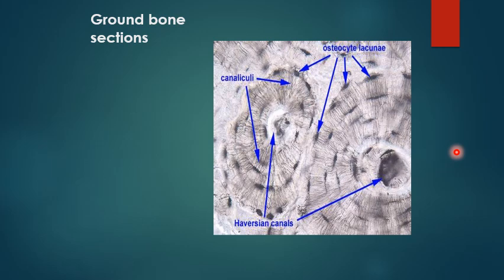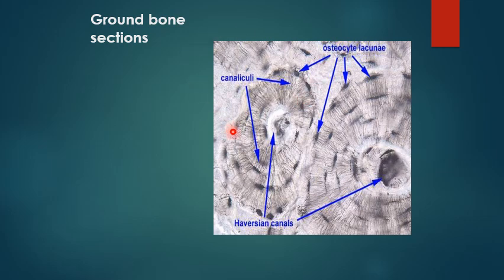I can use another method, which is ground compact bone. I'm going to saw the bone, take a section, and grind it using the saw. It will be a very thin slice, and I put it on a slide without staining.